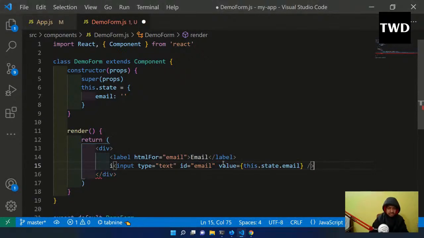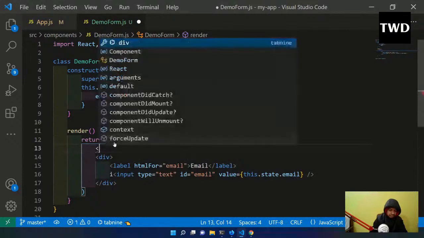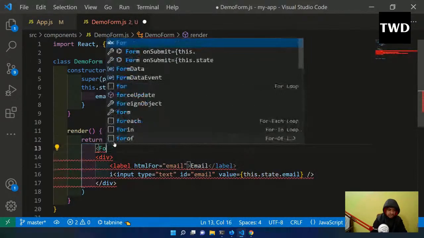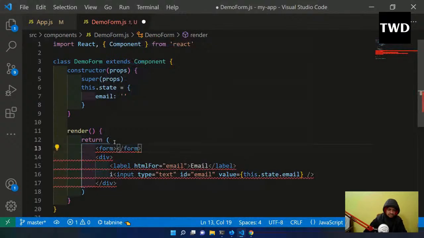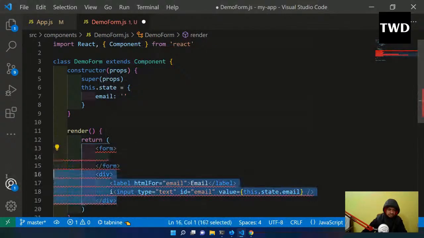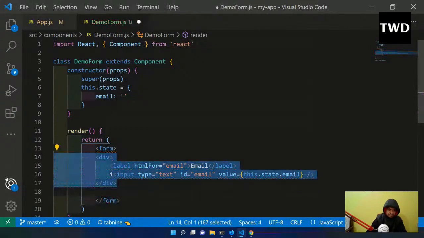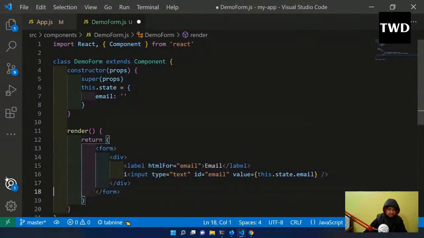And in React we always have to close it, like a self-closing thing. I'm giving this div because it should come in a different line, nothing else. Then I'll wrap everything in a form. Label htmlFor, and type is text, and all these things are there.